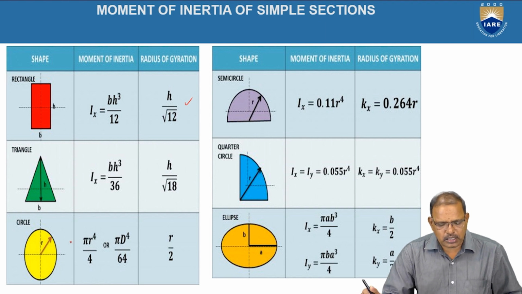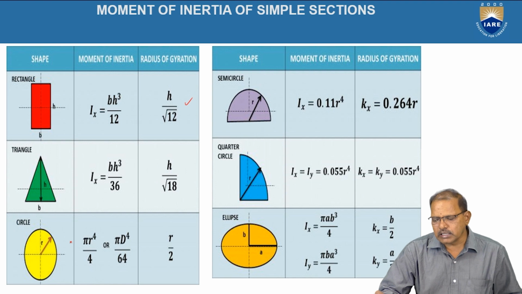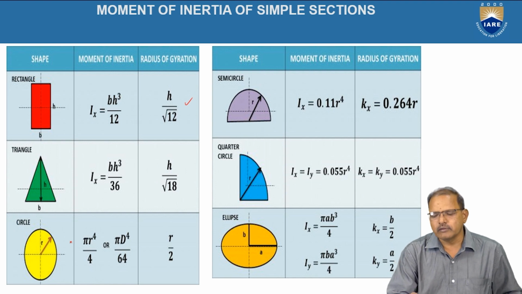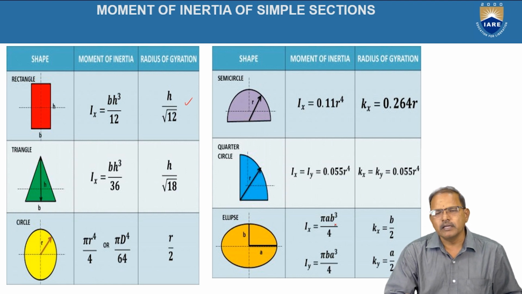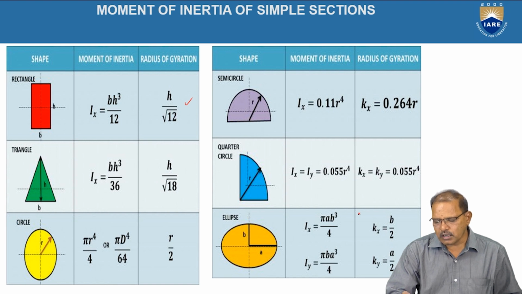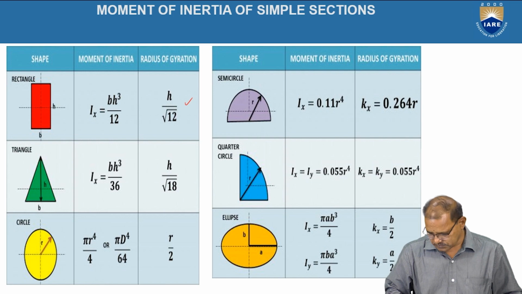For the circle, pi r to the power of 4 divided by 4. And for the semicircle, 0.11 r to the power of 4. For the quarter circle, Ix and Iy both are the same, which is equal to 0.055 r to the power of 4. For the ellipse, Ix is equal to pi a b cube divided by 4, and Iyy is equal to pi b a cube divided by 4.